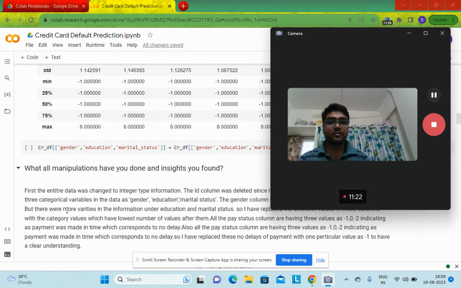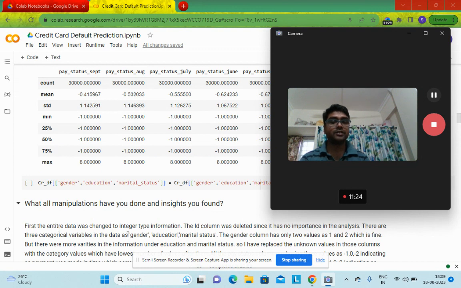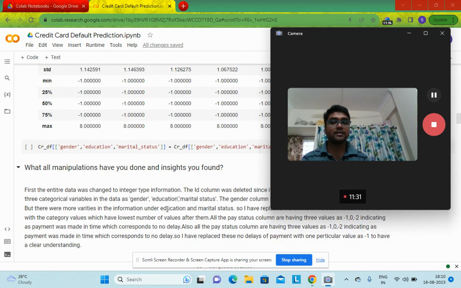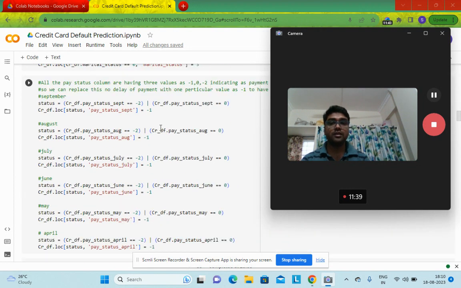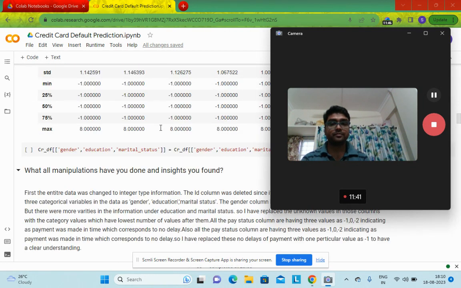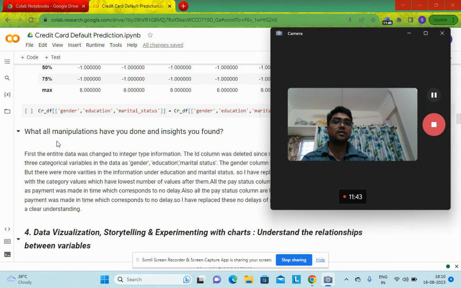So first, the entire data was changed to the integer type. I have said that already. Then I have dropped the ID column. Then gender and marital status, I just grouped the other values into the least number of values. And at last, I have grouped the payments which are not defaulted for each month to -1. That is the main thing, and the manipulations which I have done to the data set.